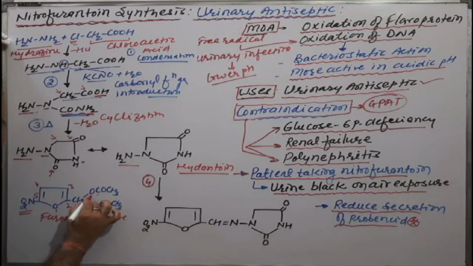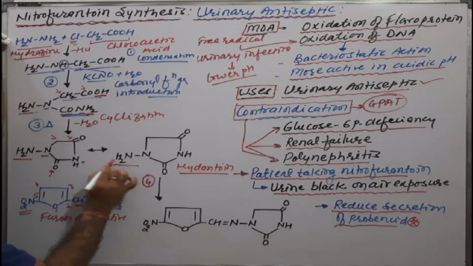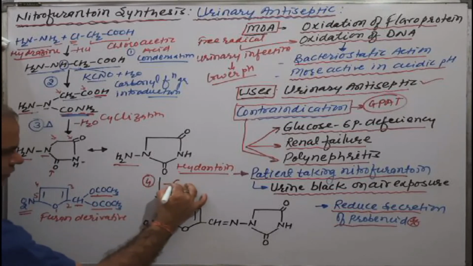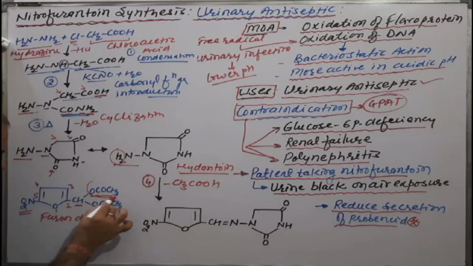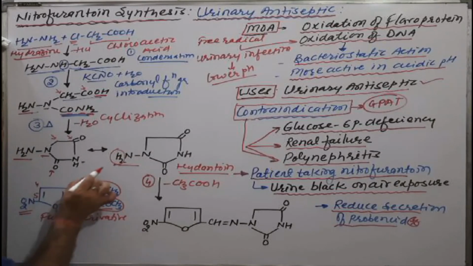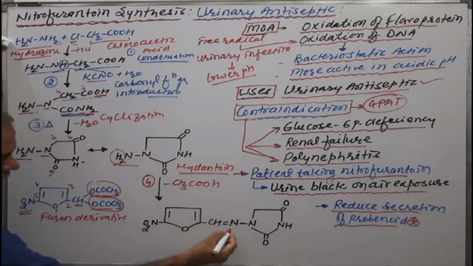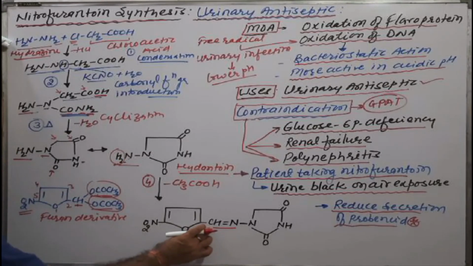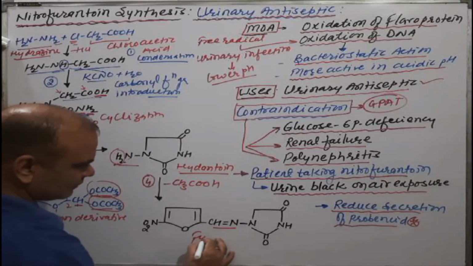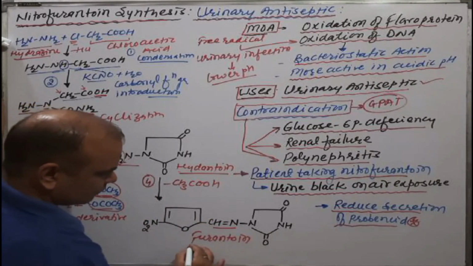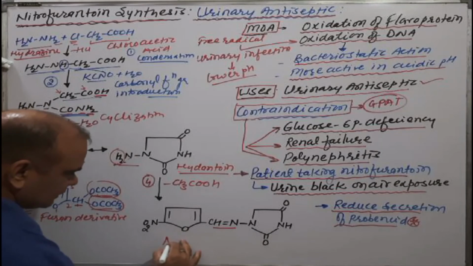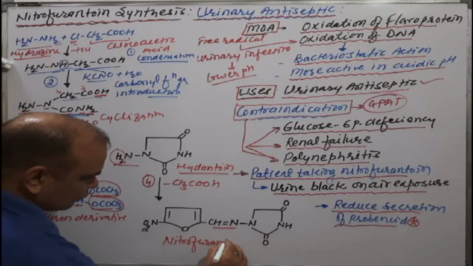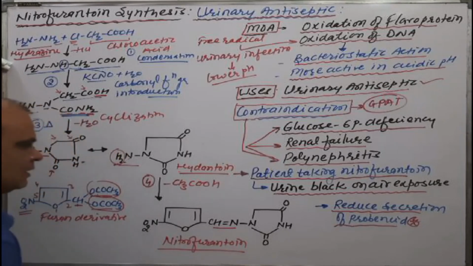The CH3CO is removed, taking hydrogen, as 2 CH3COOH, by taking two hydrogens from these as well as these. Okay, then it is directly bonded to the nitrogen with a double bond. It is a direct double bond between carbon and nitrogen. That is our furantoin, nitrofurantoin. This is our nitrofurantoin drug molecule. This is our hydantoin, this is furan, as we have discussed in the structure.